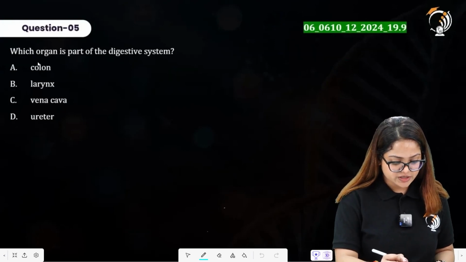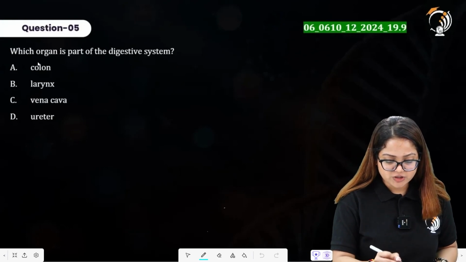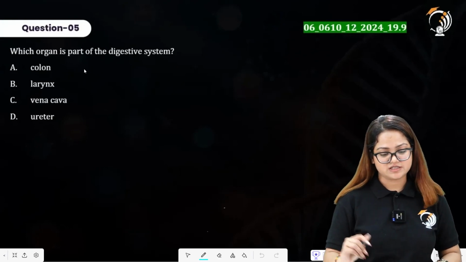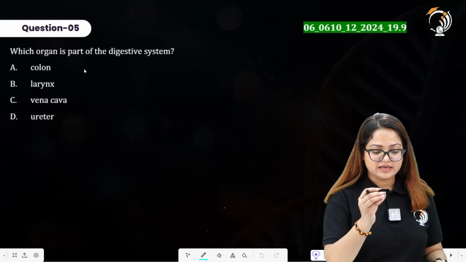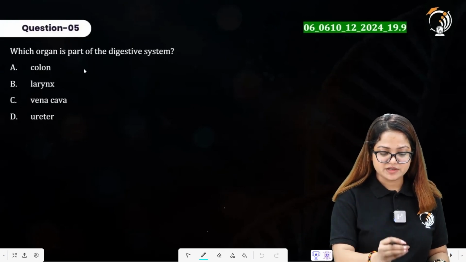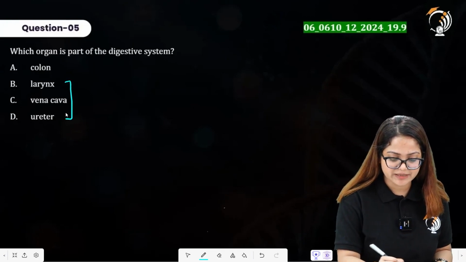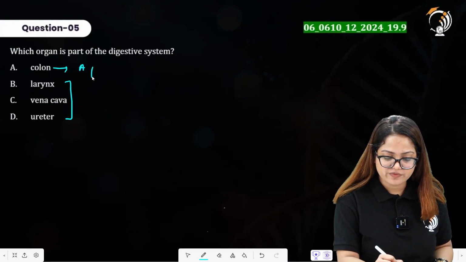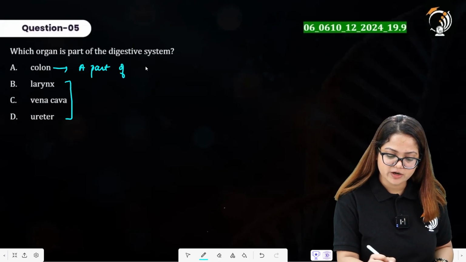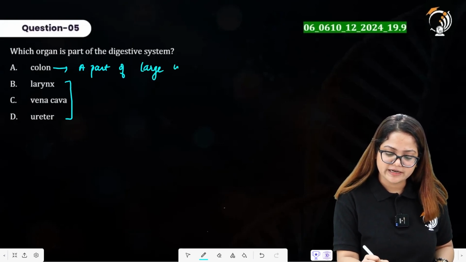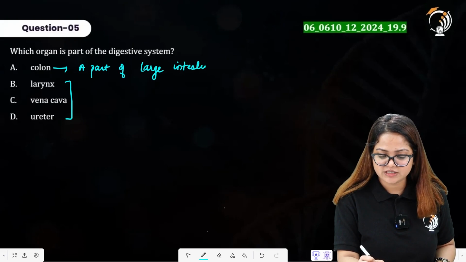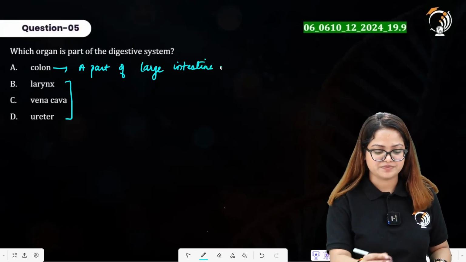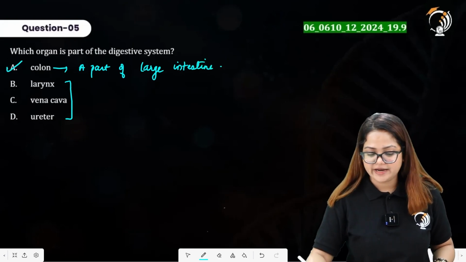Moving to the next question, that says which organ is a part of the digestive system? Colon is there, larynx is there, vena cava is there, ureter is there. All the 3 other options except the colon are incorrect. The colon is a part of the large intestine, and as you all know, the large intestine is a part of the digestive system. So option A here is our right answer.